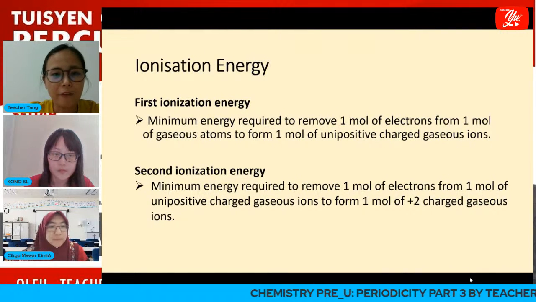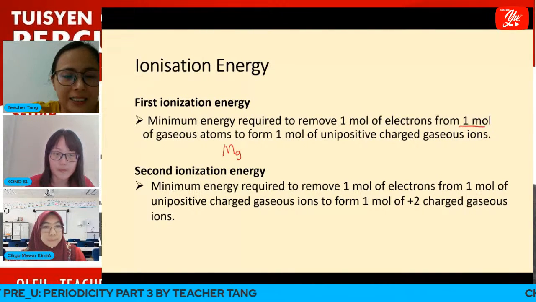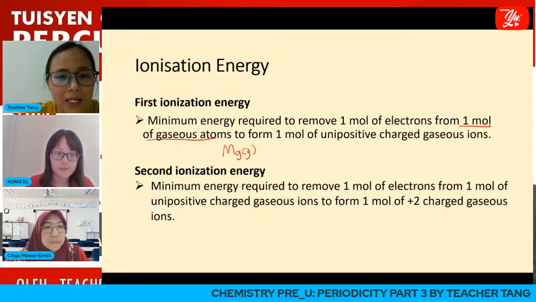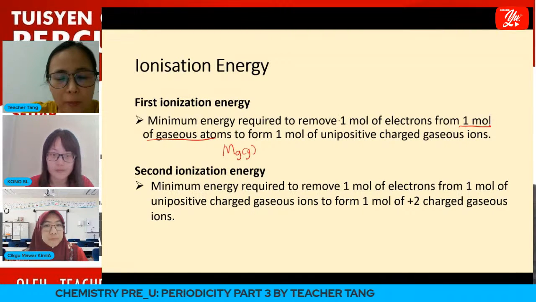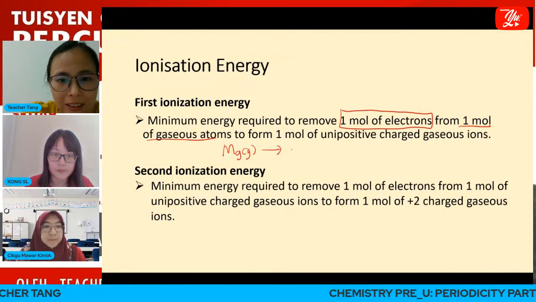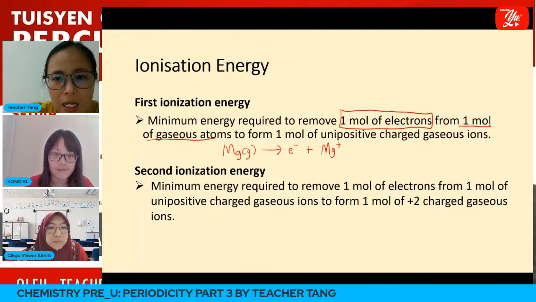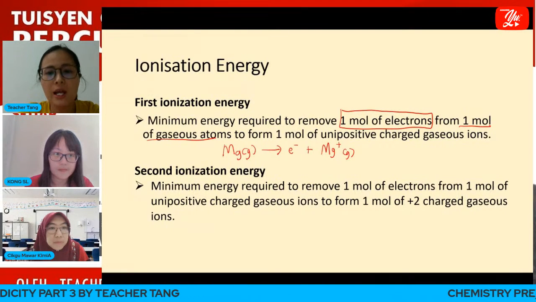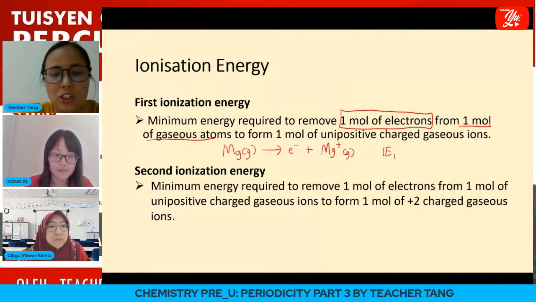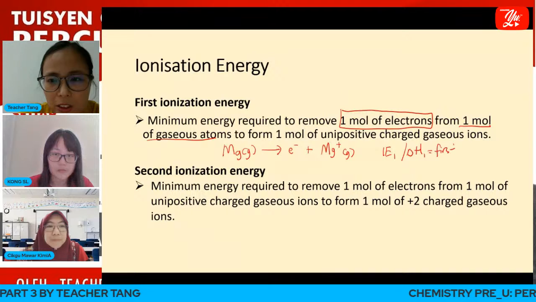Basically, for example, if we have a magnesium atom in the gaseous state, first ionization energy refers to the energy required to remove 1 mole of electrons from this 1 mole of gaseous magnesium atoms. After removing 1 mole of electrons, we get 1 mole of unipositive charged gaseous magnesium ions, and the energy required to perform this is what we call the first ionization energy. So this is the first ionization energy.